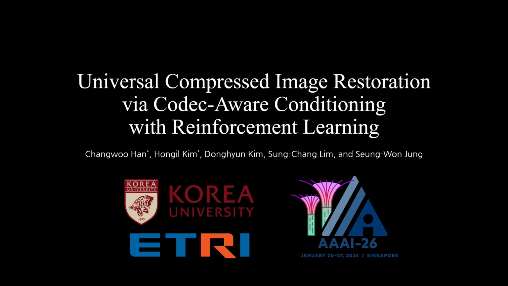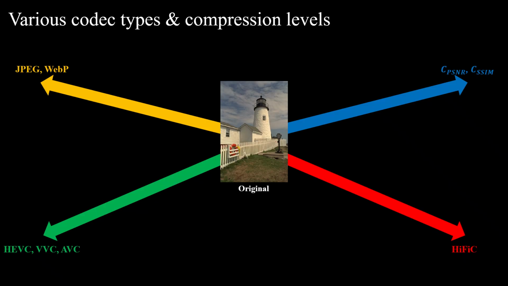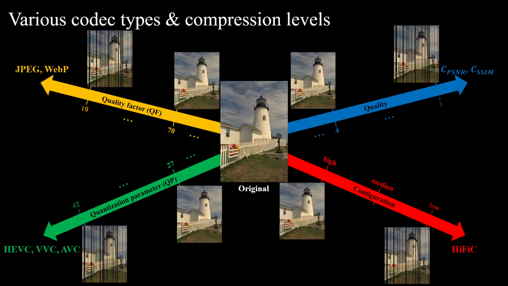Today, I'll be presenting our paper titled Universal Compressed Image Restoration via Codec-Aware Conditioning with Reinforcement Learning. Image compression involves various codec standards, including both traditional codecs and learned codecs. Even within a single codec, degradation varies significantly depending on their own compression level.